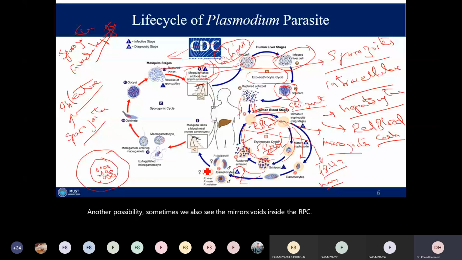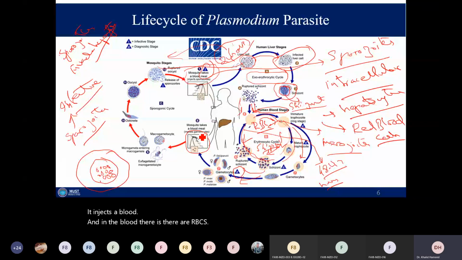As they are in the blood that is closer to the skin, at that time, if a mosquito bites an infected person, it takes up the blood. In the blood there are RBCs, and the RBCs contain the macrogametocytes and the microgametocytes.